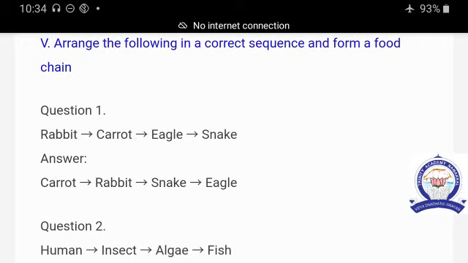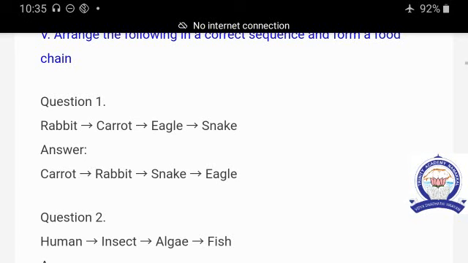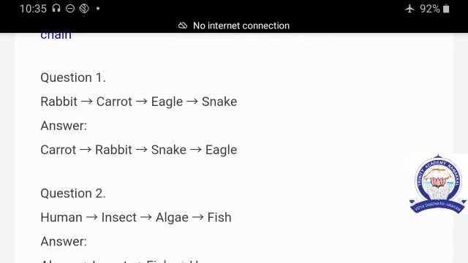The food chain means the energy passing from one organism to another organism. The first question is rabbit, carrot, eagle, snake. This is a wrong food chain. You can correct it. The first one is carrot. You can rearrange the answers. First carrot, second rabbit, third snake, eagle.